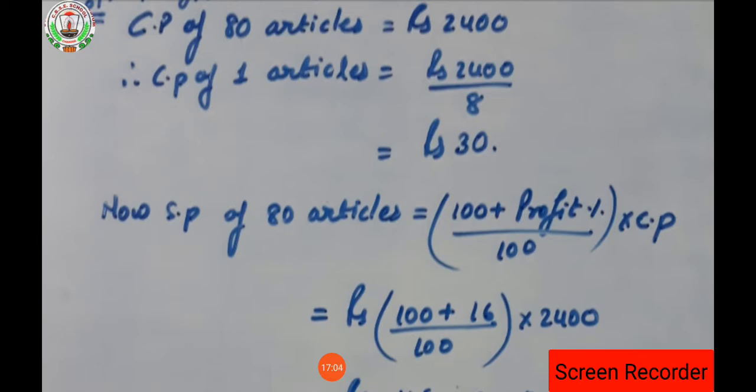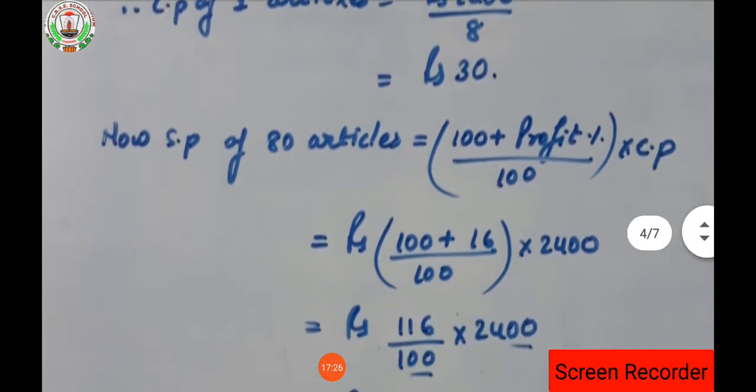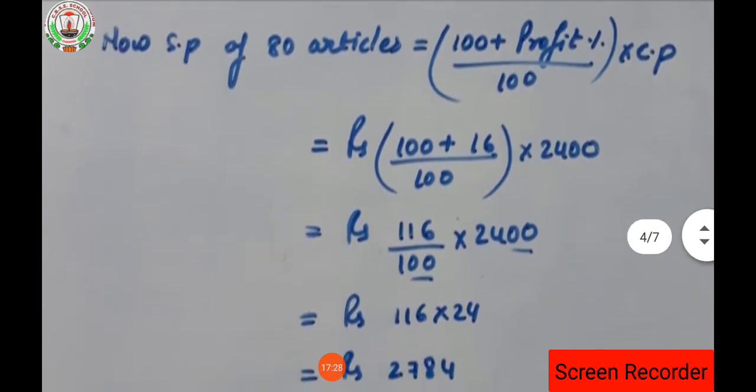So 2400 will be divided by 80 in order to get the cost price of one article. And as I told you, why are we finding the cost price of one article? Because in the question it is very clearly asked to find the selling price of one article. So what is the cost price of 80 articles? That is 2400. And the cost price of one article is 2400 divided by 80, that will be 30. Clear?